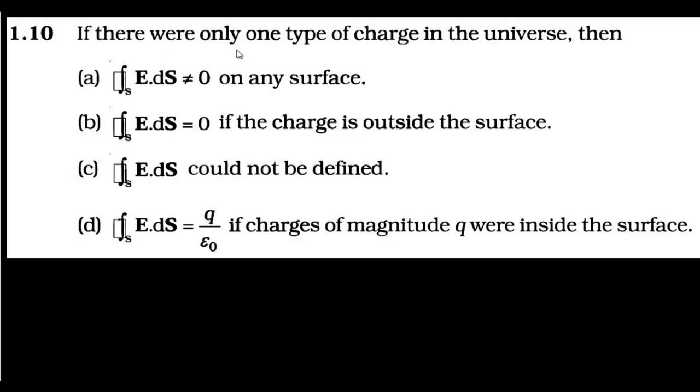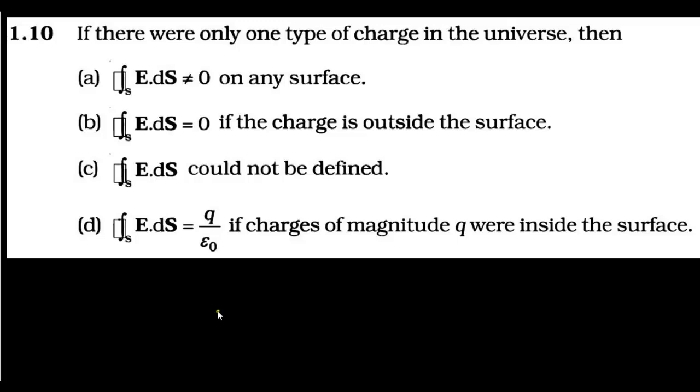If there were only one type of charge in the universe, then out of the given options we have to choose the correct one. In all the options, the left hand side is representing the amount of flux, that is the surface integral of electric field over the closed surface. Clear? Now he's saying that we have one type of charge, meaning either we have a positive charge only or a negative charge only. Clear? It means we have only one type of charge.